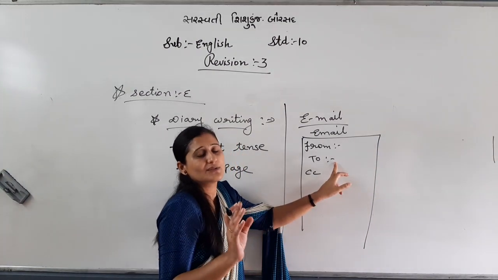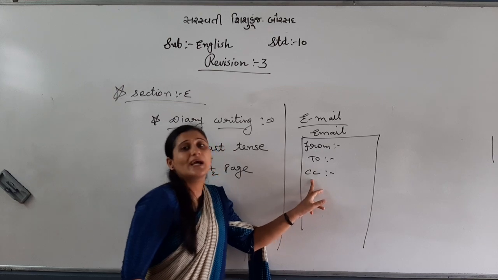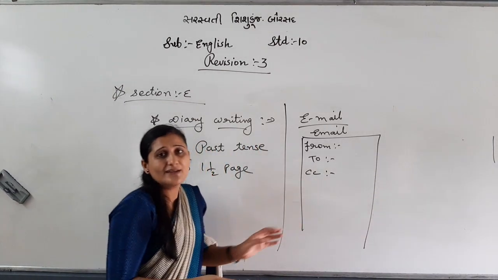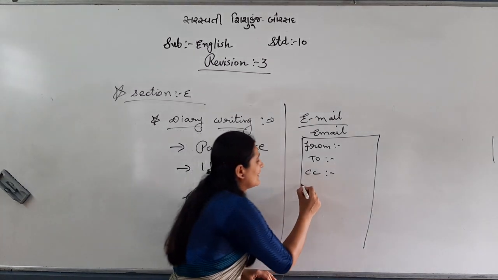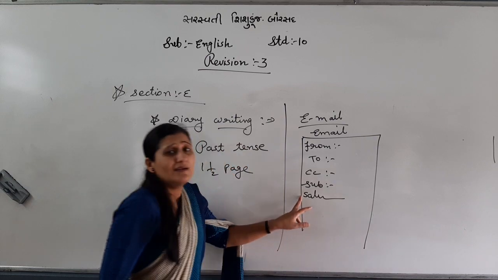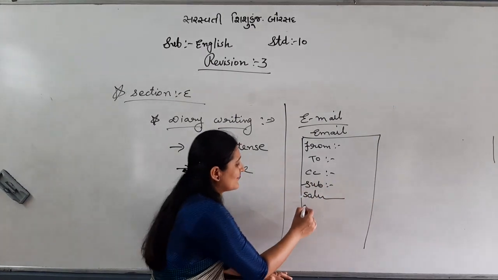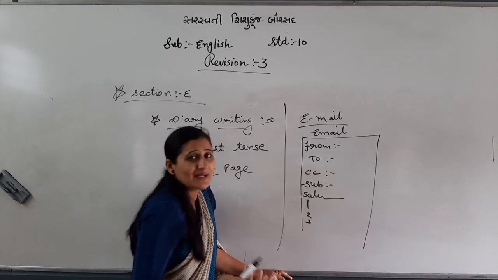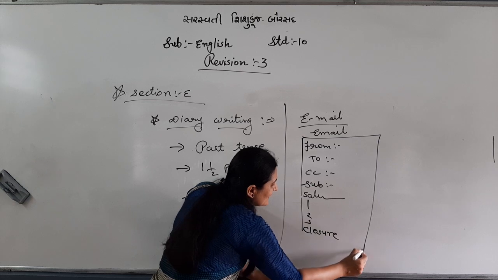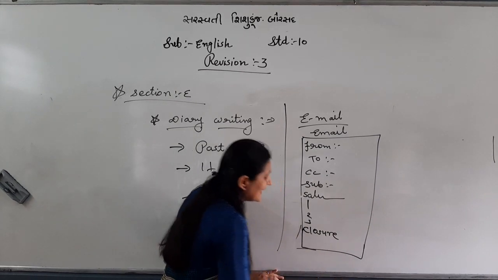To means the receiver's address, and if there is a second receiver, you write that address. Then subject, right? Then salutation, dear, respected. Subject you will write in one line. Then first paragraph, second paragraph, third paragraph if you want, and then the closure, right? Yours sincerely, yours lovingly, whatever you can write in the closure.